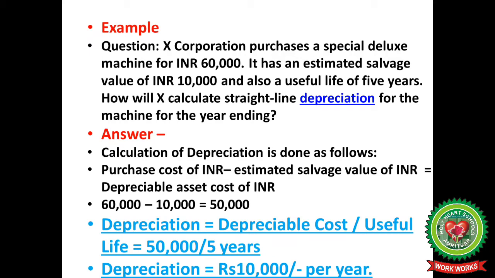So the calculation here would be purchase price minus salvage value, that is 60,000 minus 10,000, that is 50,000 rupees. In the question it is stated that its useful life is 5 years. So to calculate the depreciation we have to divide the depreciable amount by the useful life. When 50,000 is divided by 5 years, the depreciation comes out to rupees 10,000 per year.